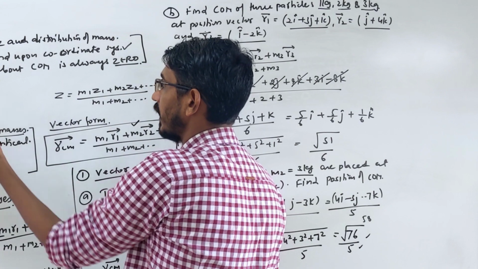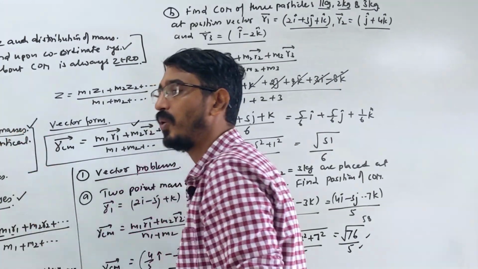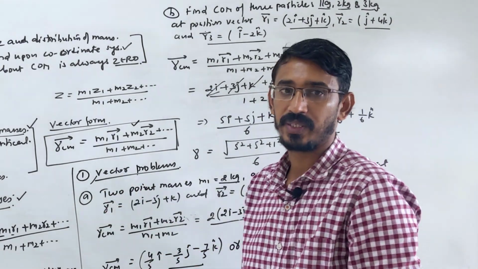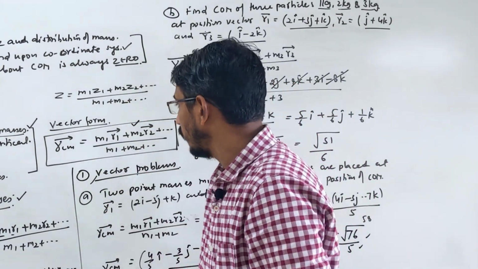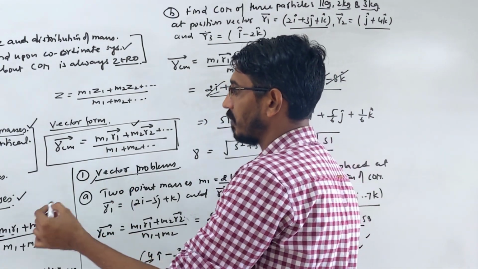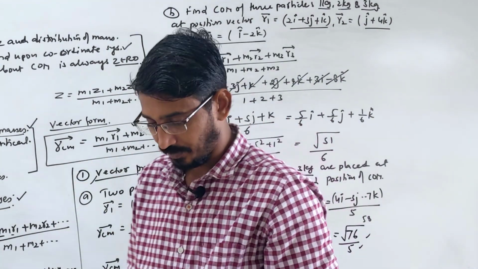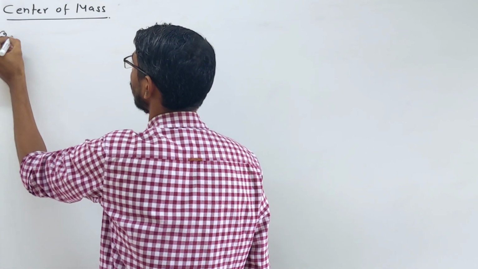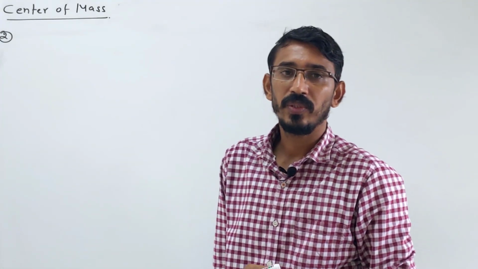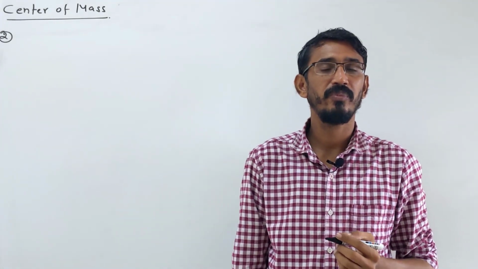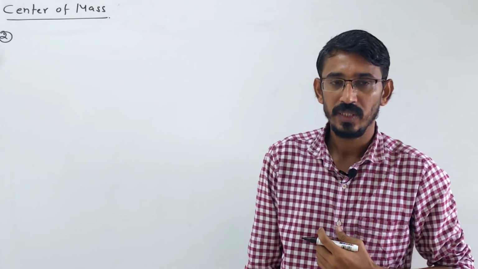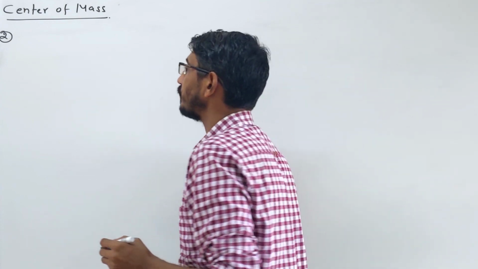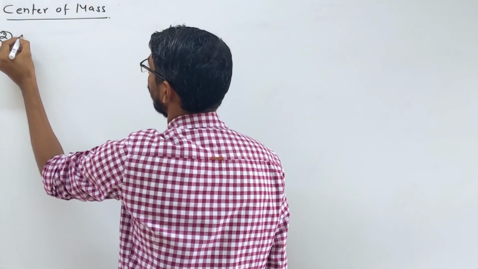So these are the first type of questions we are doing: position of the center of mass of discrete or point masses. The first type is the vector problem, where something is given in vector form. Now we will move to direct questions given in terms of coordinates. So now we are talking about the second type of questions, based on finding the position of the center of mass of discrete or point masses. The first type we have seen was vector form questions. Let's see this type of question.